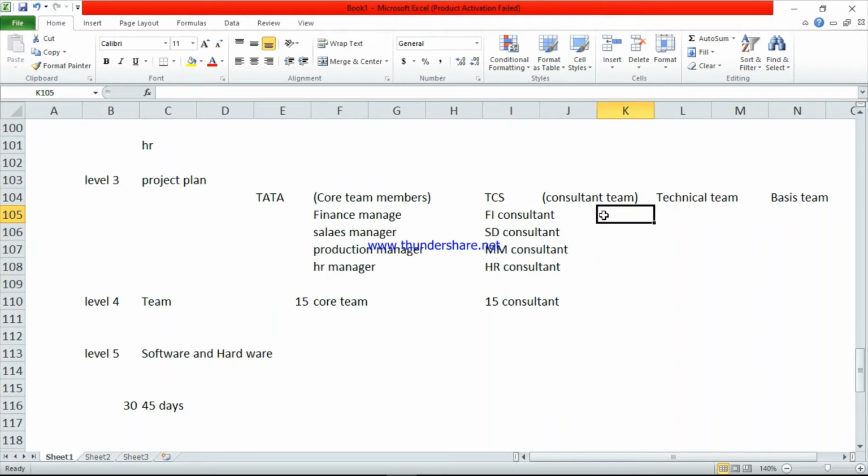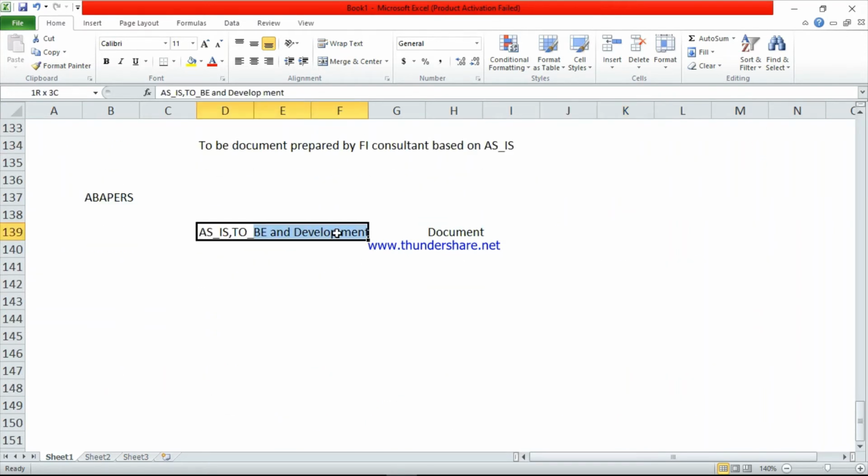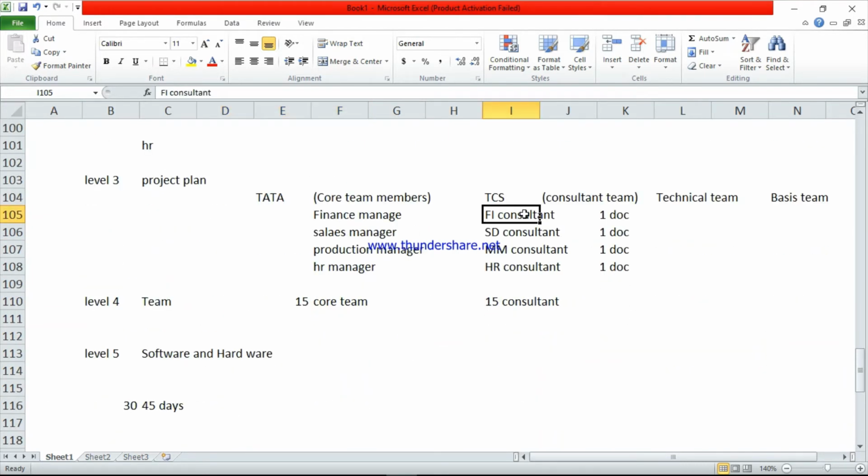Here the FI consultant will prepare one document, CO prepares one document, and saves. Here the FI consultant will prepare one separate document, SD a separate document. These all are separate documents. See here, this is not a single document. This document is separate for each separate department. Example, the FI department has a separate document, SD has a separate one.